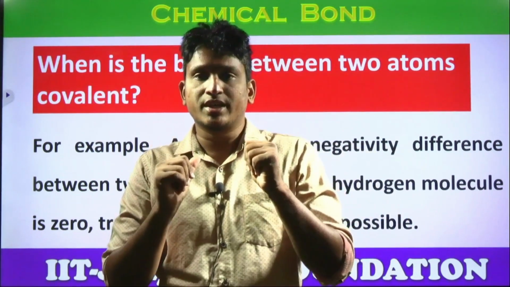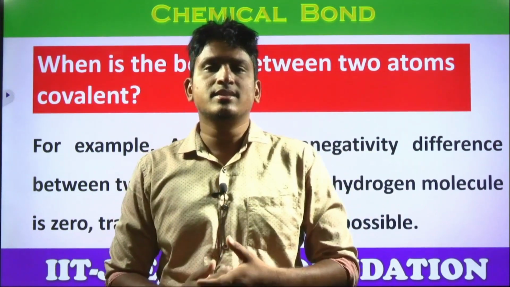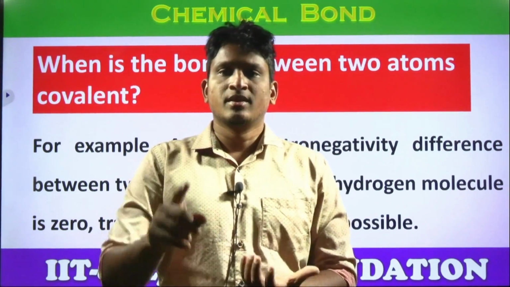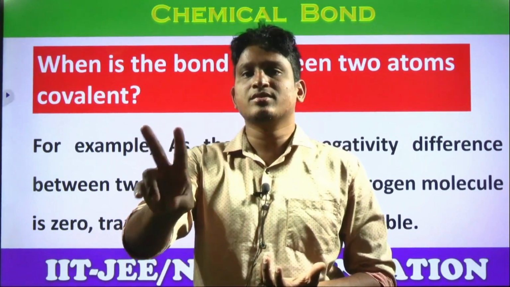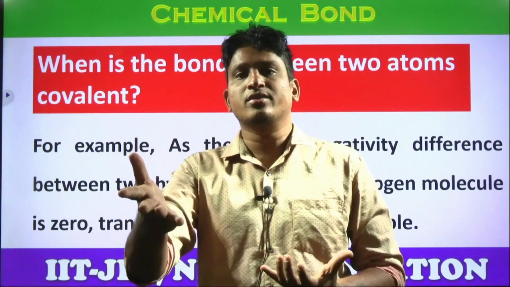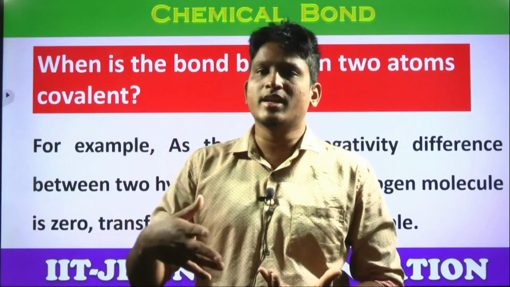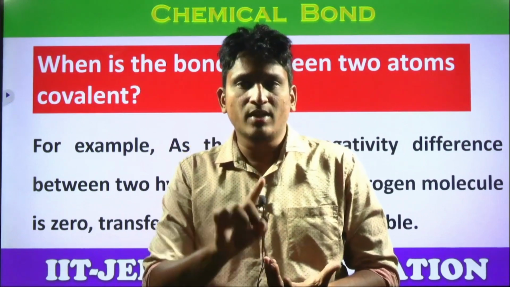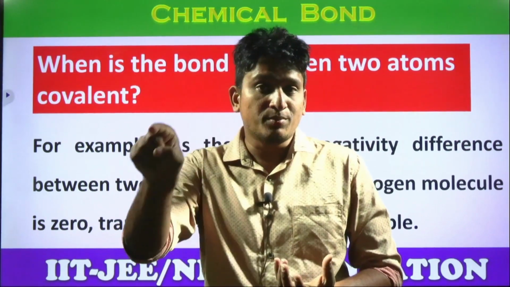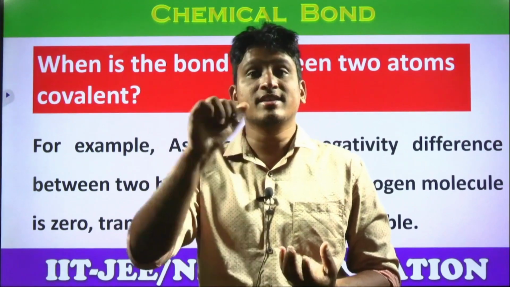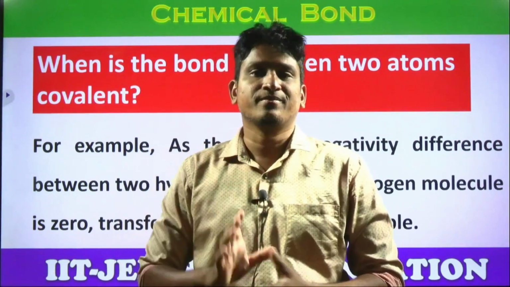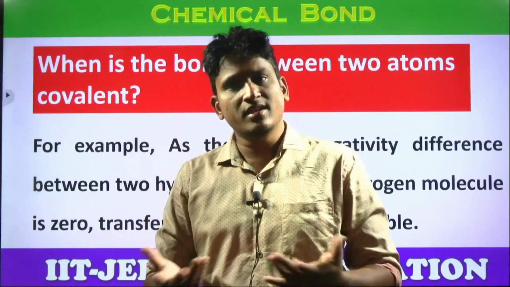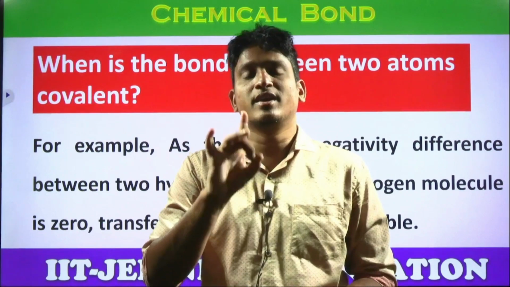How many electrons will they share? Same as the valency only. What is valency? Combining capacity of an element. If an element needs one electron, it shares one electron. If an element needs two electrons, it shares two electrons. If an element needs 3 electrons, it will share 3 electrons. If it needs 4, it will share how many? 4 electrons. And one more thing, if one atom is sharing 1 electron, definitely the opposite atom also shares 1 electron only. That is equal sharing, equal contribution. Understood? If this atom is sharing 3 electrons, the opposite atom also shares 3 electrons only. Equal sharing of electrons takes place, students.